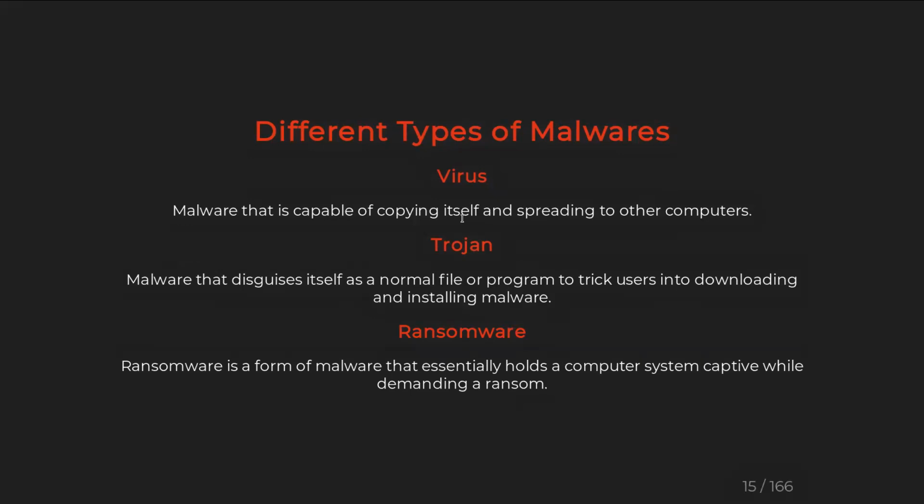And WannaCry, as we say, is ransomware. What is ransomware? It takes hold of important data of yours and asks a ransom for it. WannaCry was asking $300. Later, it changed to $600. Depending on how much your data is worth, you have to pay it. Otherwise, you won't be able to reverse it back to its original form. So ransomware is a piece of software which encrypts or holds your personal data and asks for a certain amount of money.